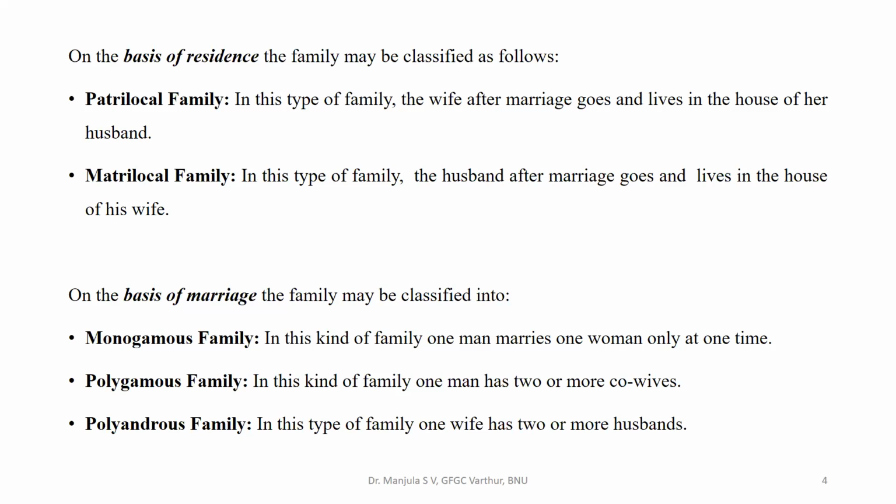On the basis of marriage, the family may be classified into monogamous family, polygamous family, and polyandrous family. Monogamous family is a family of one man marrying a single woman at a time. It is one man, one woman getting married. Polygamous family is a kind of family where one man has two or more co-wives, meaning more than one wife. Polyandrous family is a type of family where one wife has more than one husband. It is known as polyandrous family.